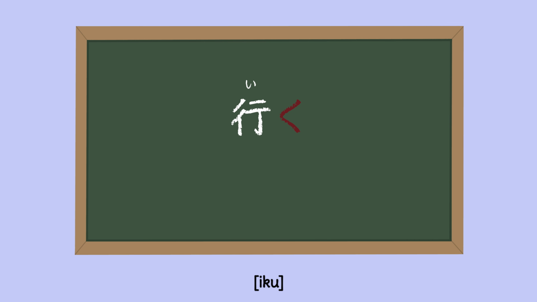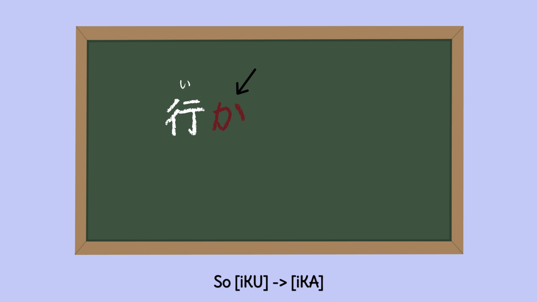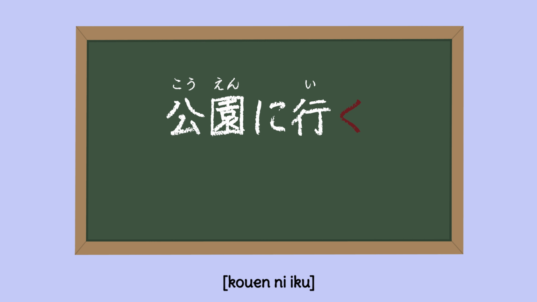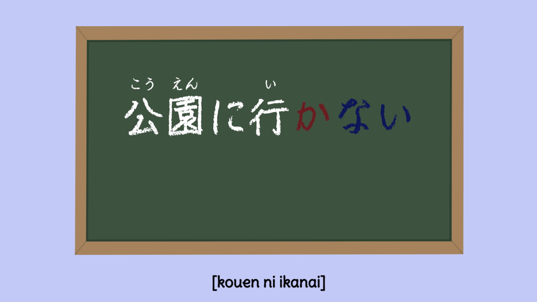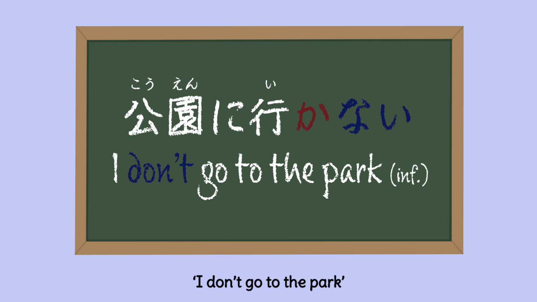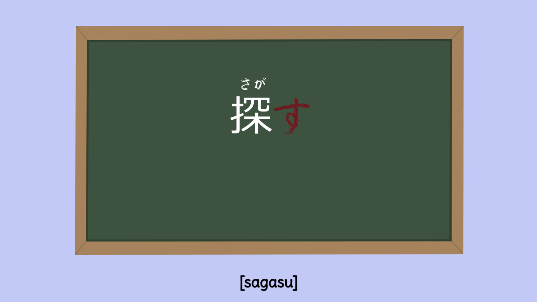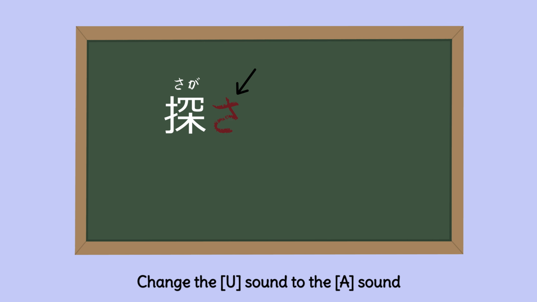行く to go. Change the final U sound to the A sound. So 行く becomes いか. And then we can add the nai. 行かない to not go. 公園に行く I go to the park. 公園に行かない I don't go to the park. 探す to search for. Change the U sound to the A sound.